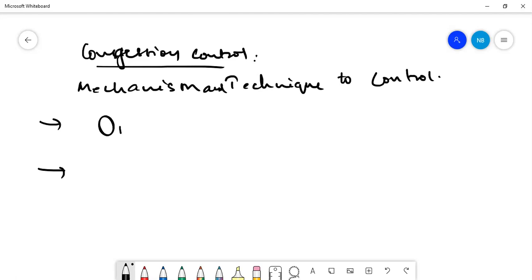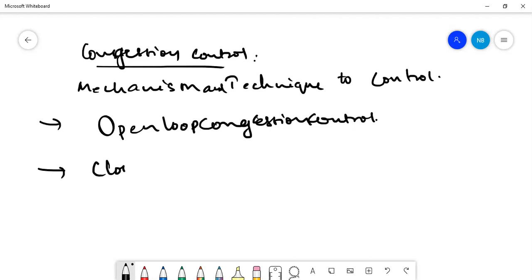First one is open loop congestion control.